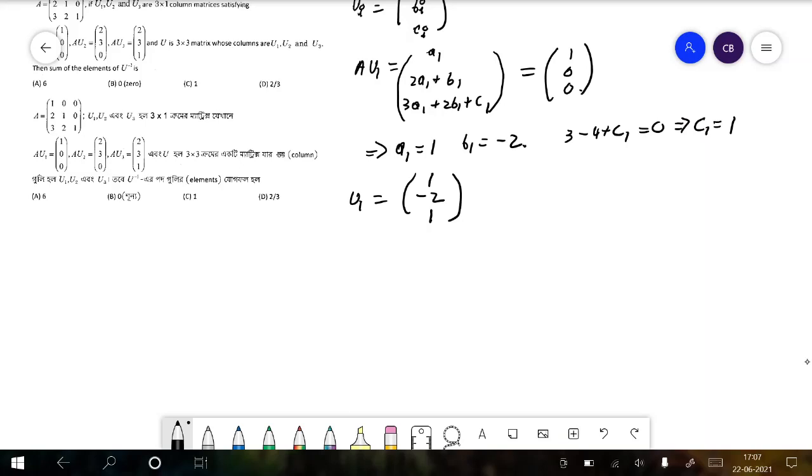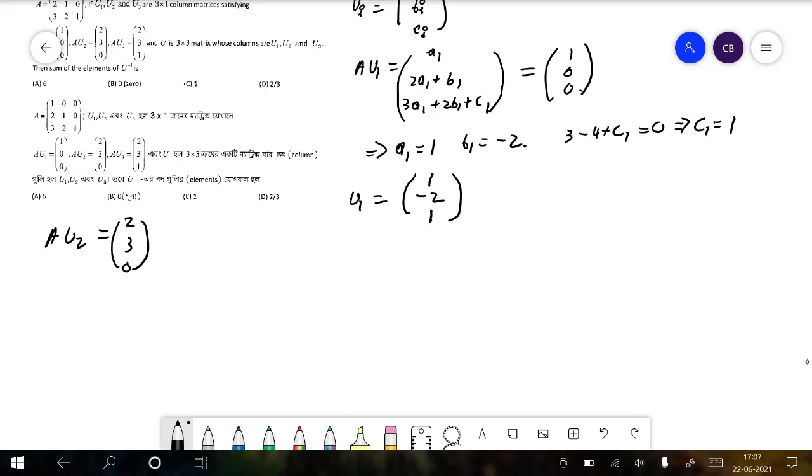So there's that. And similarly, if we say A u2 is equal to 2, 3, 0, following the second condition, we can find out the values of the second 1 by 3 matrix, and similarly we can find out the third. Okay, let's do it.